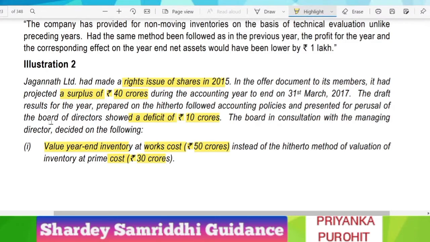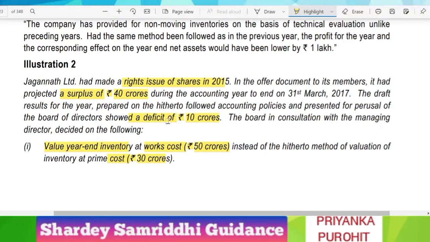So in the present case, as we can see, in 2015 the company had made a rights issue in which the offer document projected that the company would have a surplus of 40 crore, but in the actual year 2017 they are having a deficit of 10 crore.